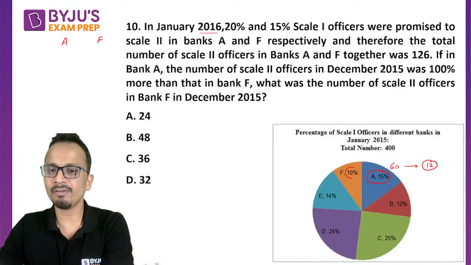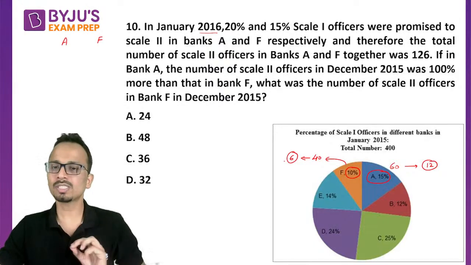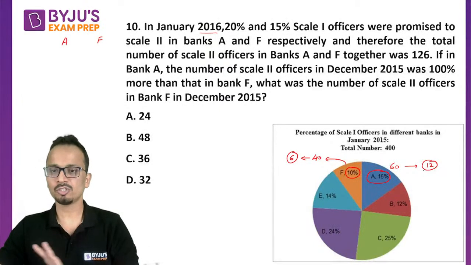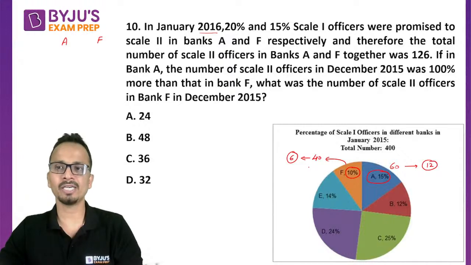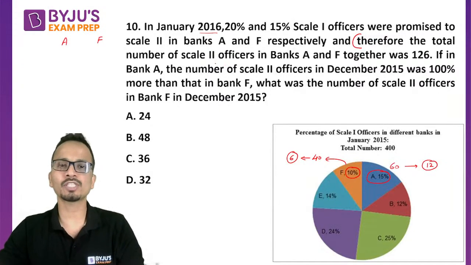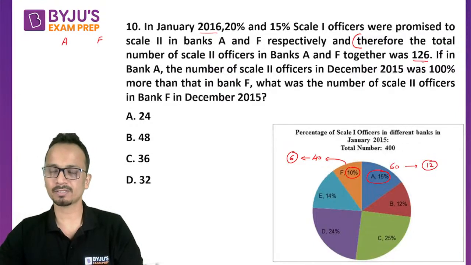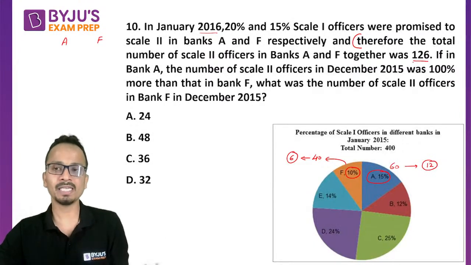Similarly, for Bank F, the number of Scale 1 officers is 40, out of which 15%, that means 6 Scale 1 officers were promoted to Scale 2. Okay, so this is for A and F. I have calculated separately. And now let's keep reading. And therefore, the total number of Scale 2 officers in Bank A and F together was 126. But originally I don't know how many there were.